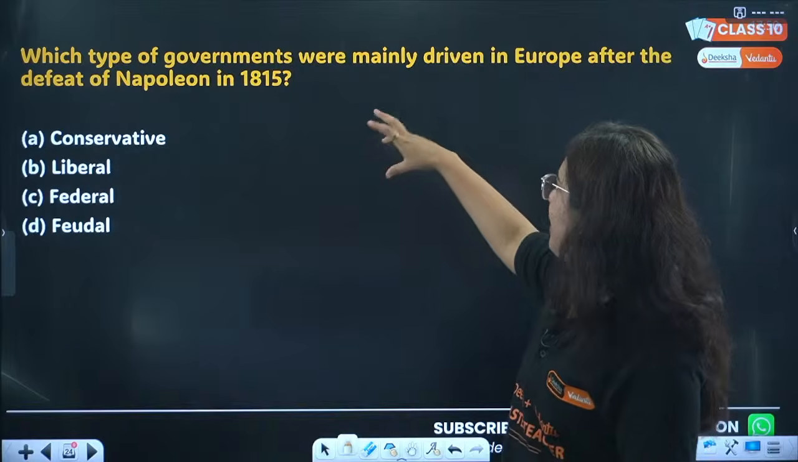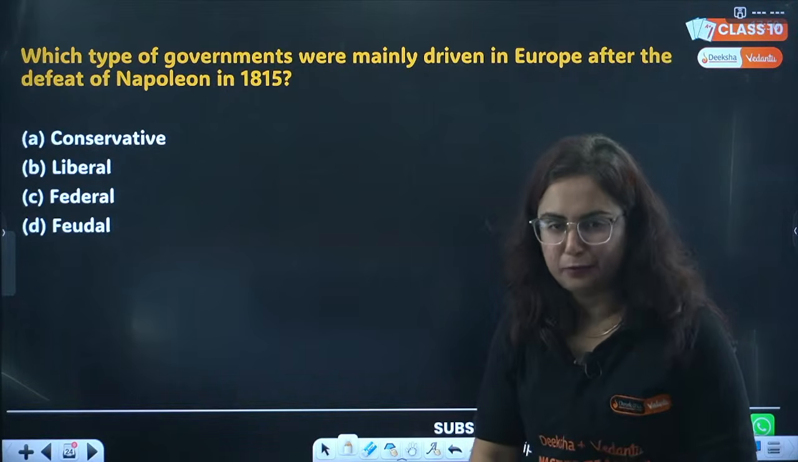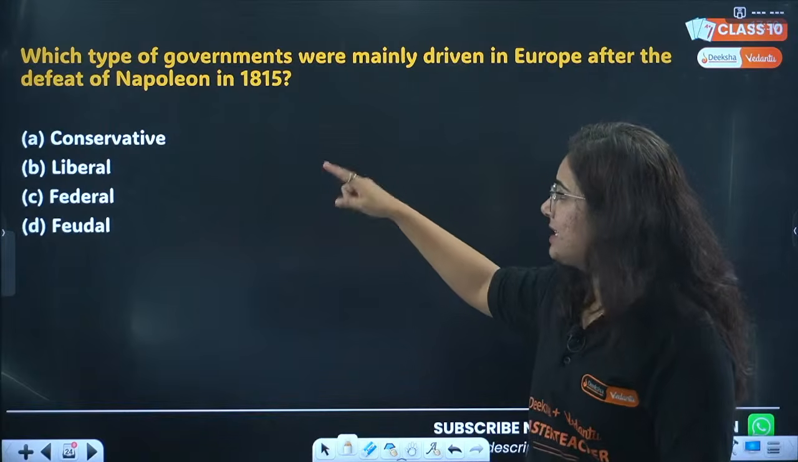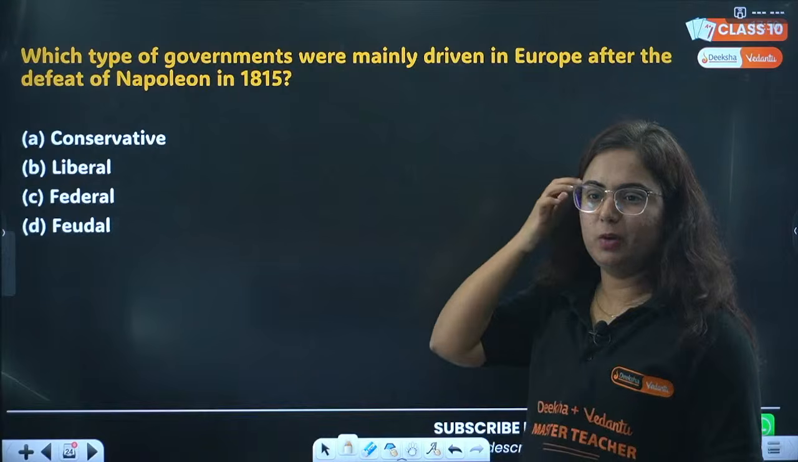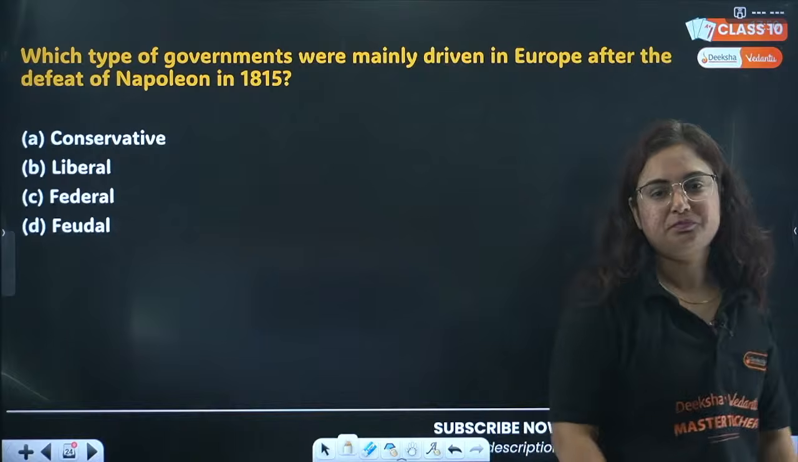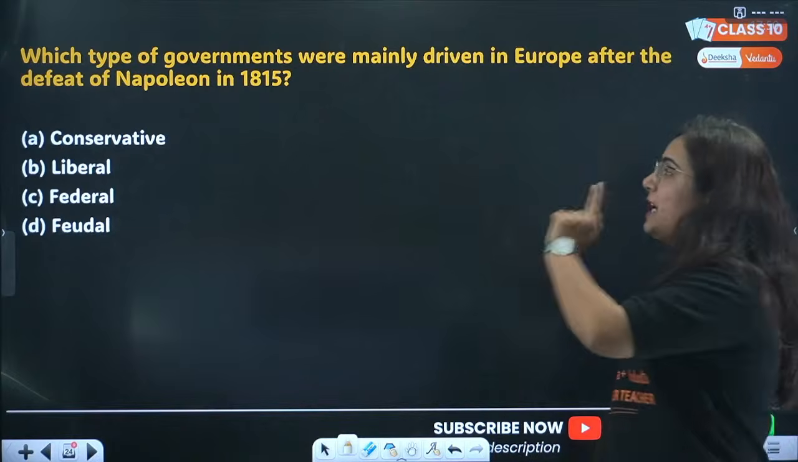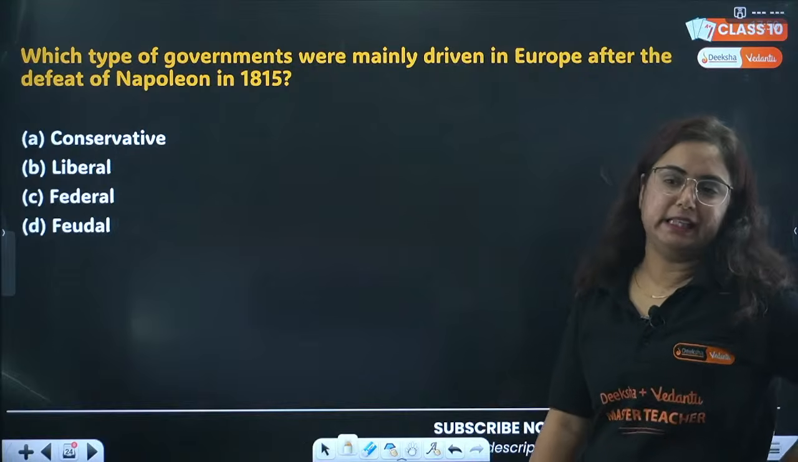Which type of government was mainly driven in Europe after the defeat of Napoleon in 1815? Very easy question. Conservative, liberal, federal or feudal? Think about it. Everyone, hype the video and support ma'am. Thank you, Teja. So the question is, which type of government was mainly driven in Europe after the defeat of Napoleon in 1815?